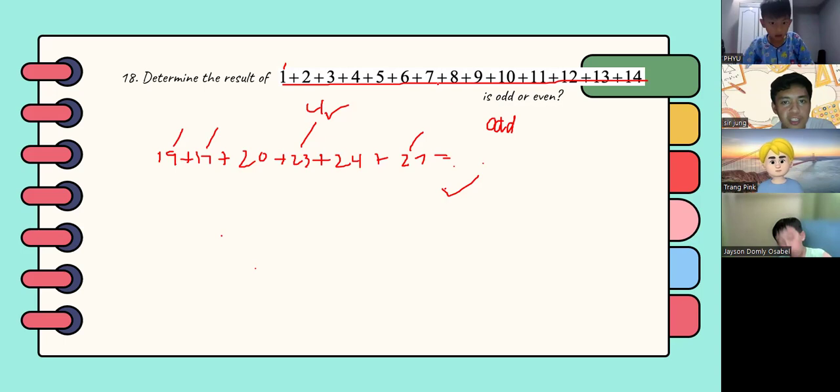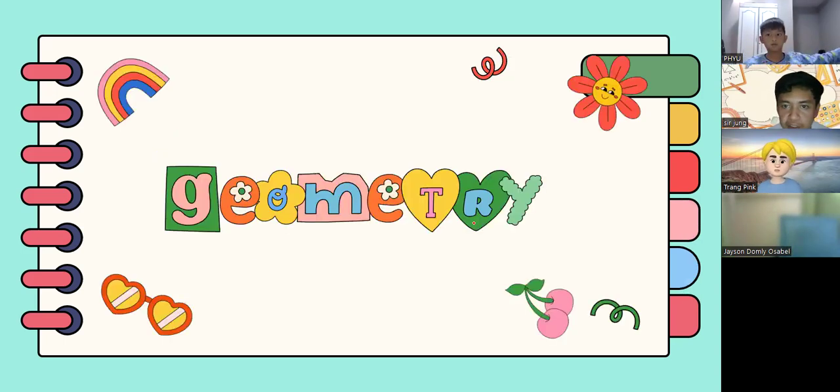If not, we'll proceed to number 19, so that we will end early. Then you can proceed and do whatever you want.